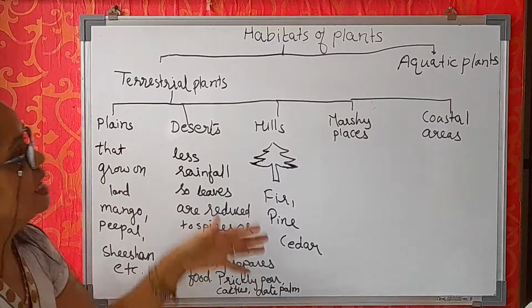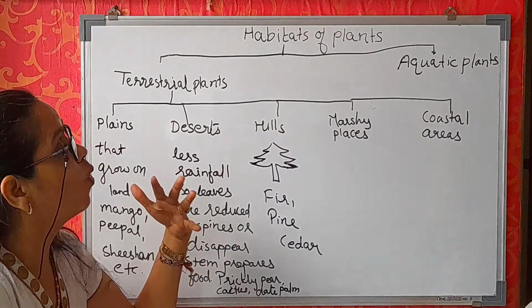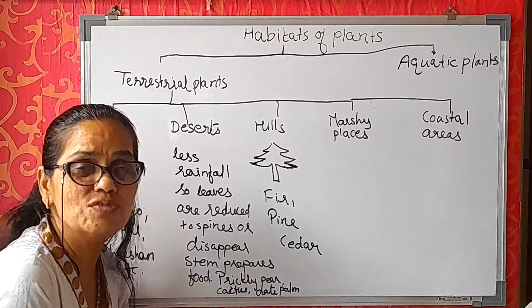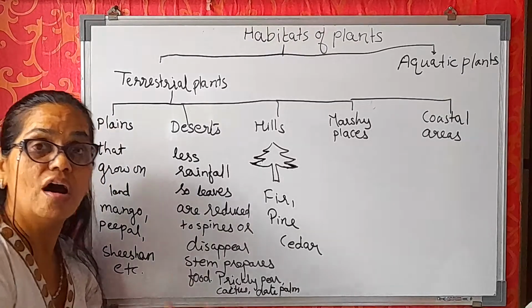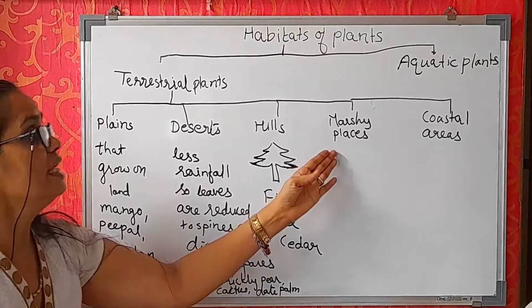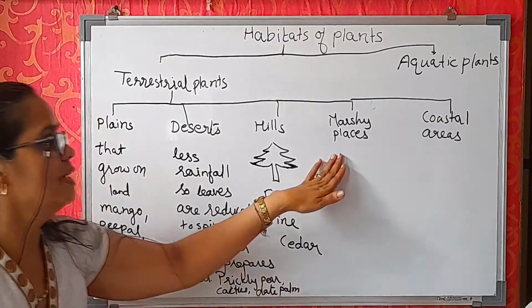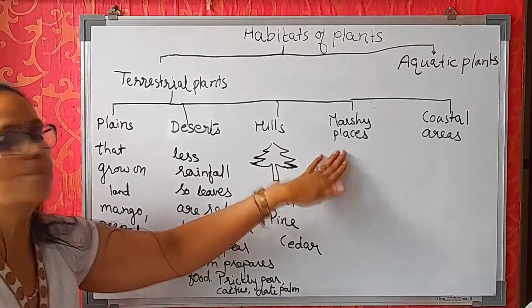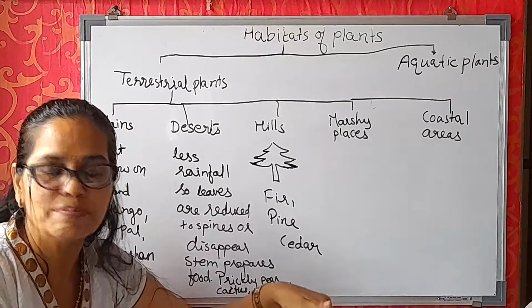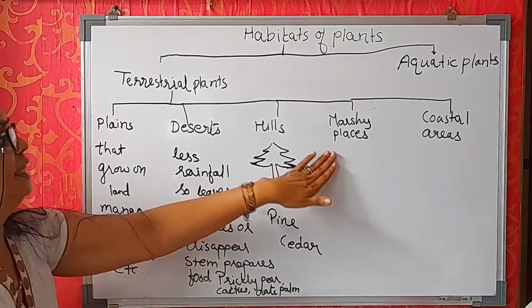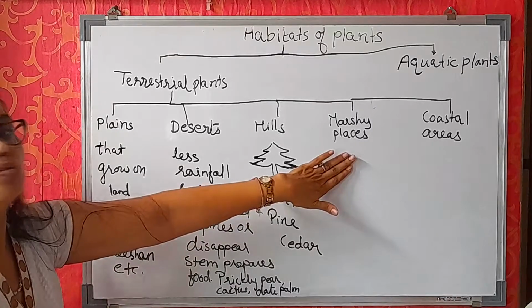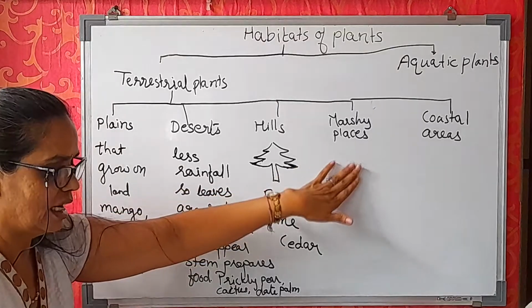Now we will see the plants which grow in marshy places. Have you seen the marshy places? Have you heard about this? Here the roots are not under the soil. In marshy places, roots पानी के अंदर नहीं, जमीन के अंदर नहीं होते. They are above the soil but in water, right?